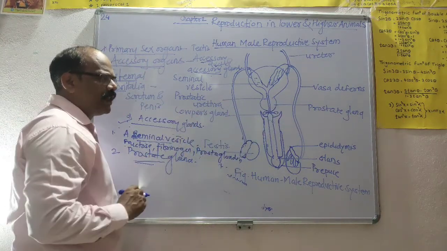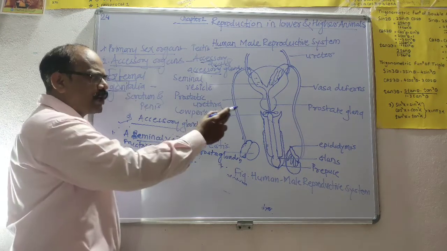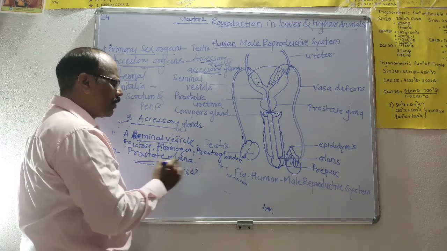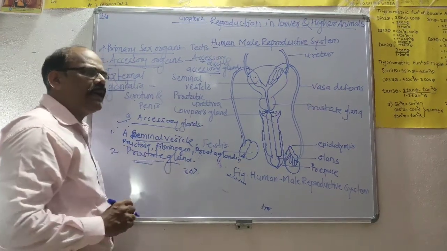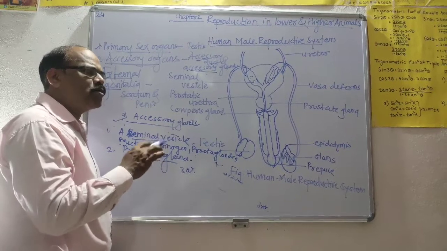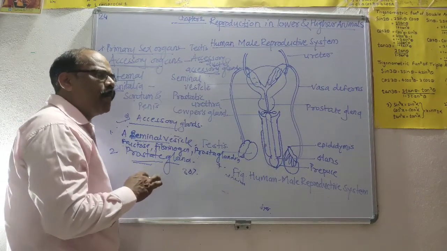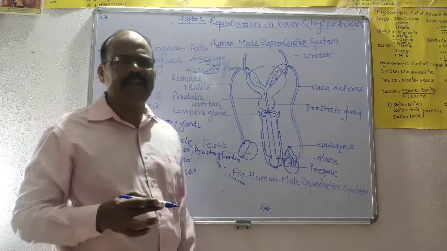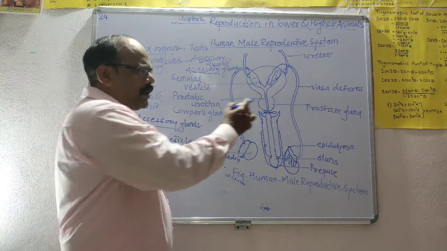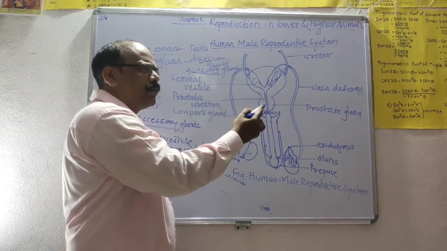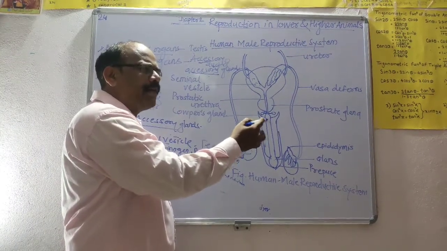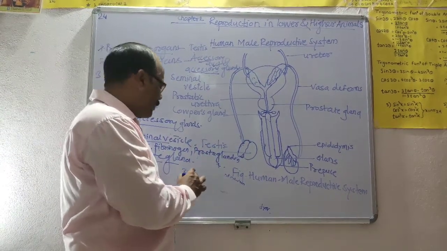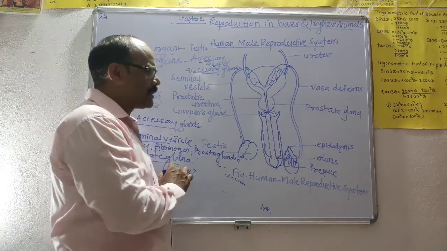It secretes the prostatic fluid, which is white and milky in nature. It contributes 30% of the total semen. It consists of citric acid and phosphatase, which keep the sperm alive in the acidic environment of the vaginal tract. For that purpose, this prostatic fluid is important.